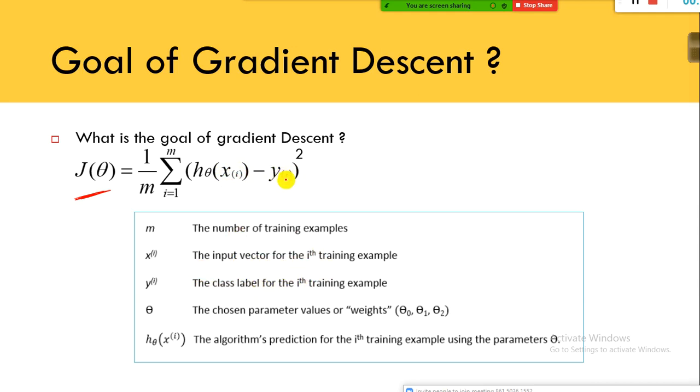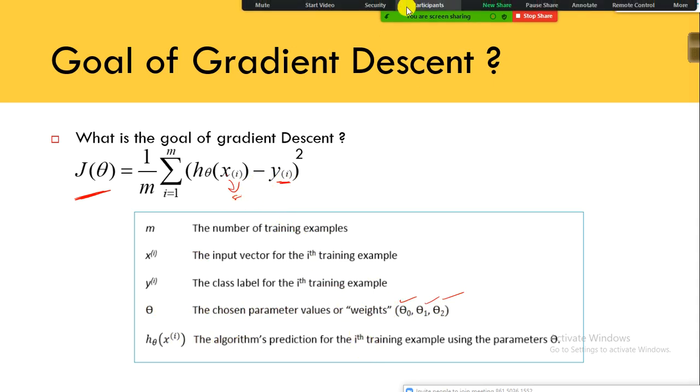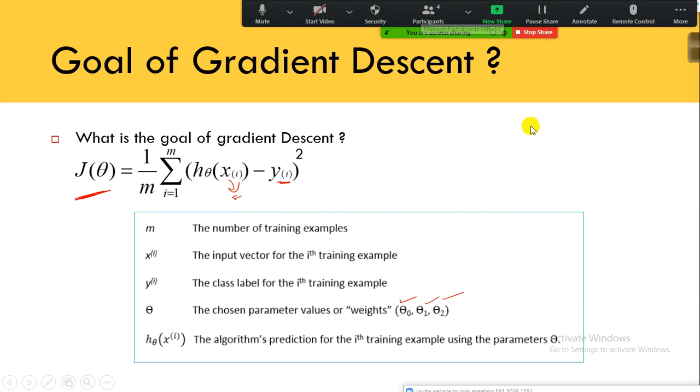For each and every observation, we have the housing price, right? So this is nothing but the size of the house, age of the house. This is the actual value. This is the predicted value, this is the actual value. And theta is nothing but the chosen parameter values. This is nothing but the beta naught, beta 1, beta 2, the intercept and slope coefficients. And this is nothing but the algorithm's prediction for the ith training example using the parameters theta. That's all. Okay.